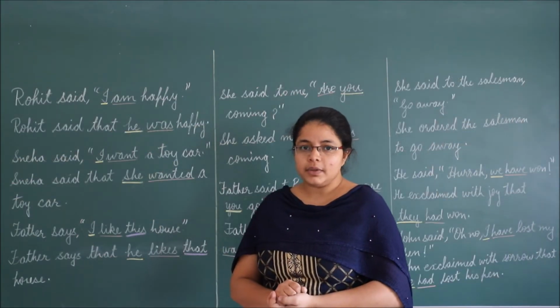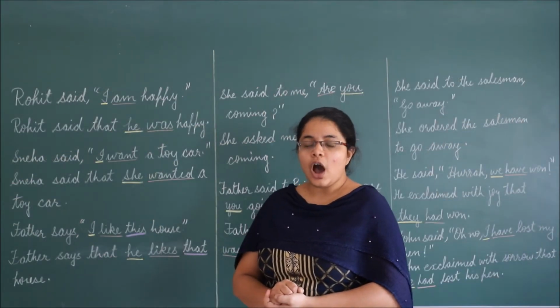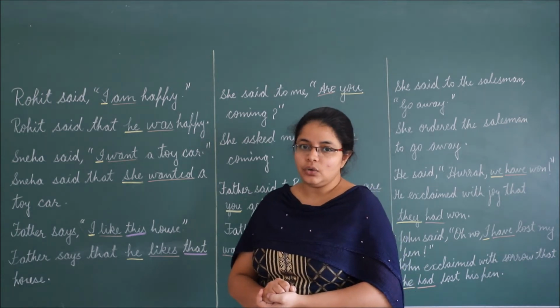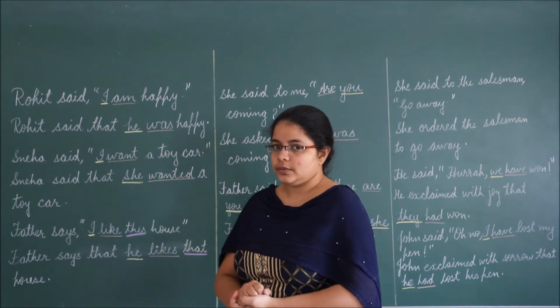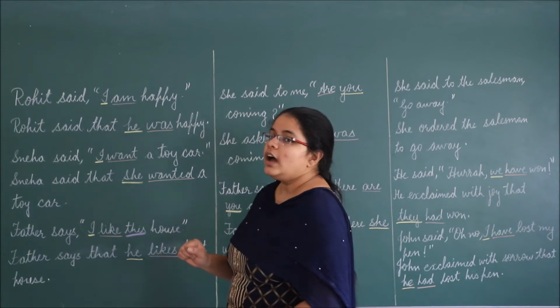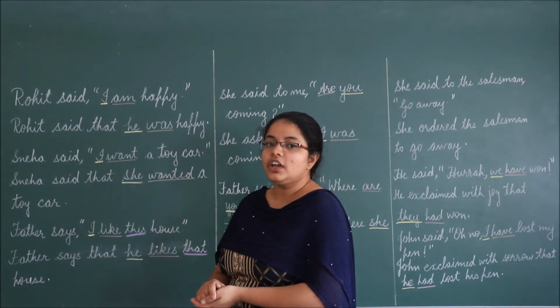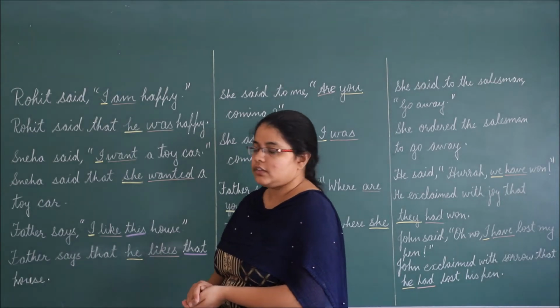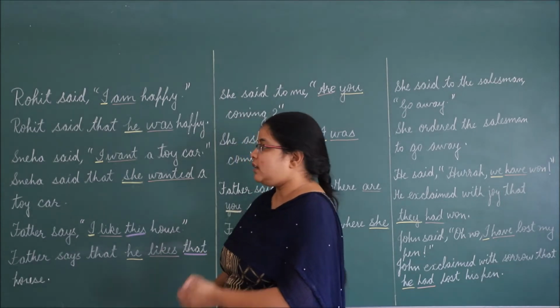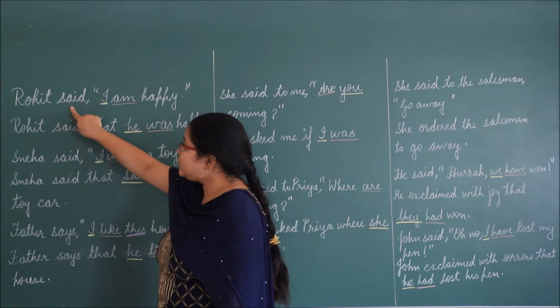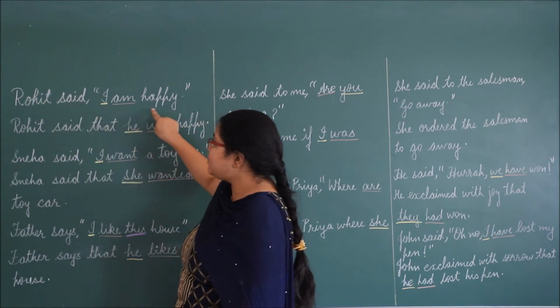Let's take examples to understand how we change direct speech into indirect speech. First, how we change direct speech into indirect speech in assertive sentences or declarative sentences. Rohit said, I am happy.